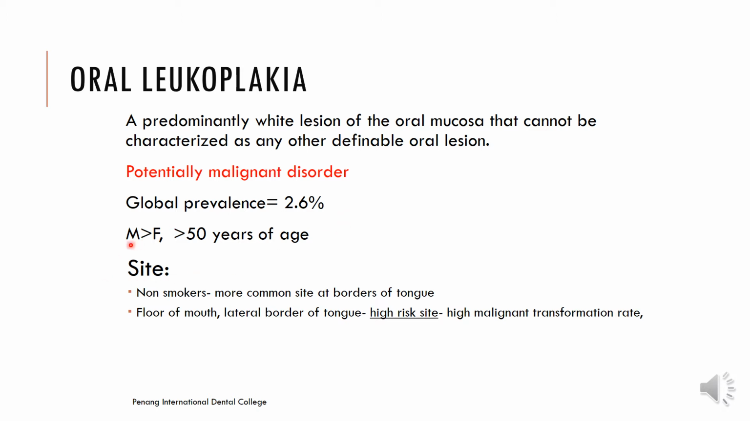Generally the male predilection is higher than female, and most of the patients are over 50 years of age. When it comes to site, in non-smokers, the most common site is the border of the tongue. We don't really know the reason why this lesion is seen in this particular area. And when the lesion is seen in any patient, either smoker or non-smoker, on the floor of the mouth or lateral border of the tongue, it carries a high risk. This high risk is because of the high malignant transformation rate seen in these particular areas.